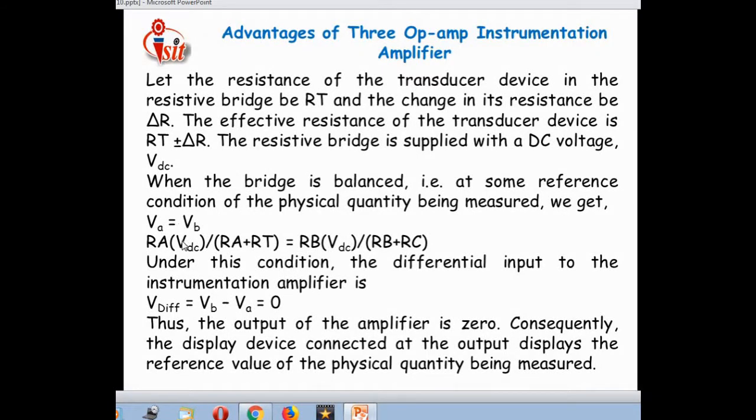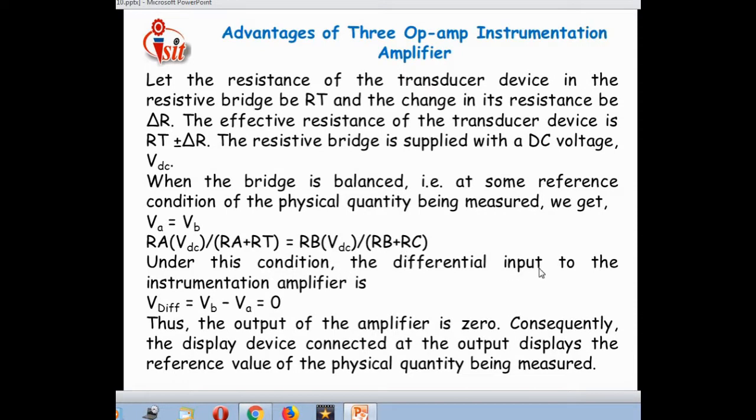That means the output voltage produced by op-amp 1 is VA, and the output voltage produced by op-amp 2 is VB. Then both the voltages are the same, that is VA is equal to VB. Then we get RA VDC divided by RA plus RT is equal to RB VDC divided by RB plus RC. RA, RB, RC are the 3 resistors connected for the bridge formation of the transducer.